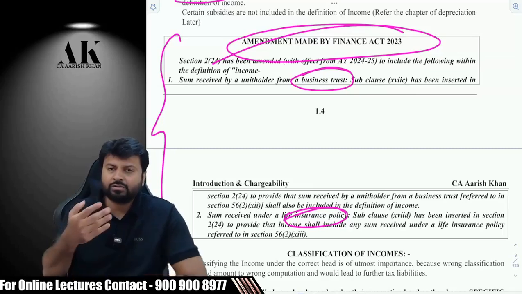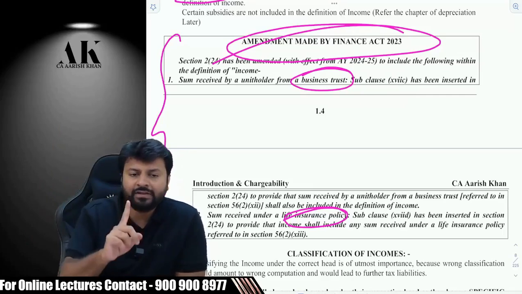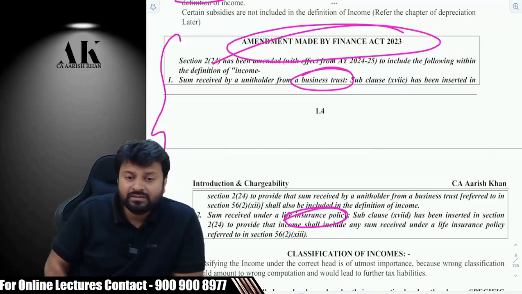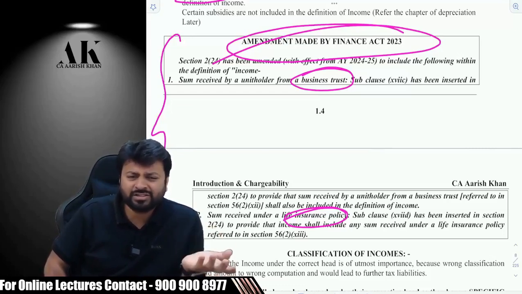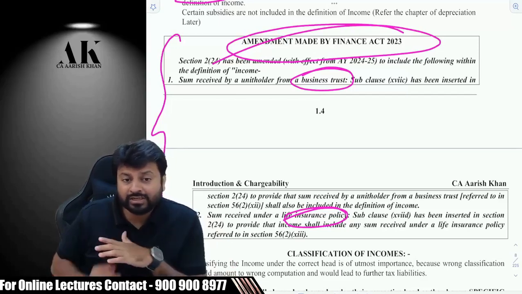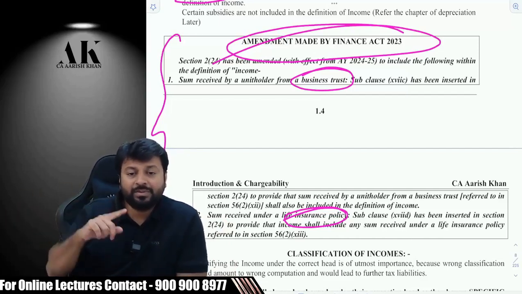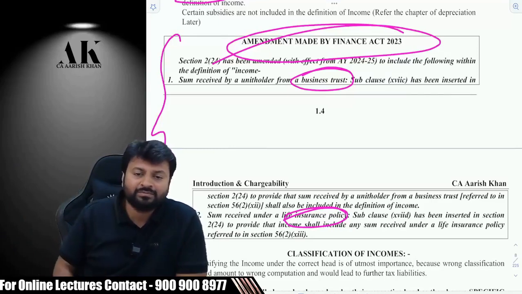There are some practical questions also which I have put, that for big shots who are paying a life insurance premium of more than 5 lakh rupees a year. I hope you are aware that life insurance policy was exempt on maturity, subject to some conditions. But now they have made some amendment to increase the base. If you are paying more than 5 lakh rupees of premium in a life insurance policy, and you receive the money on maturity, it will be taxable now.